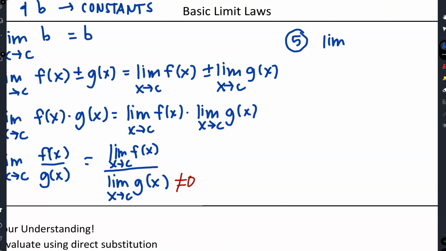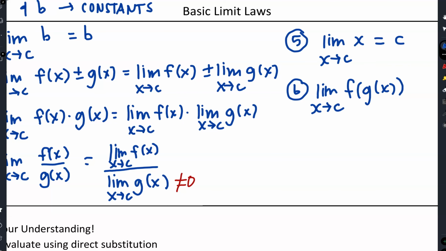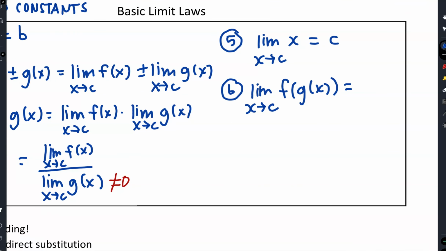If we just have some x values, so the limit as x approaches c of x, we're just going to direct substitute that in, so that's just going to be c. And then our composition, so the limit as x approaches c of a composite function. That's just going to be the function evaluated at the limit as x approaches c of the g of x function. So you're going to take the limit of the inside function, and then whatever you get there, you're going to plug it into your f.